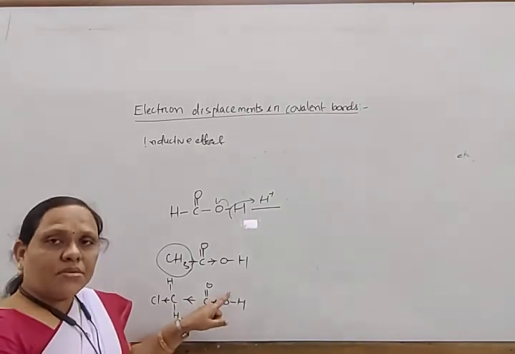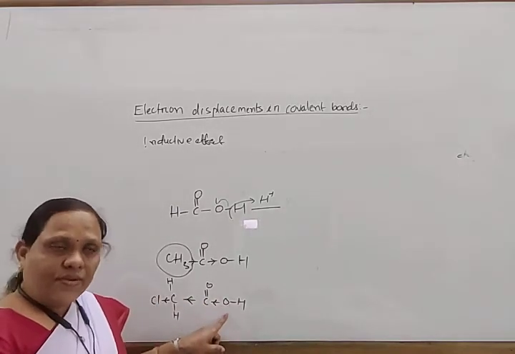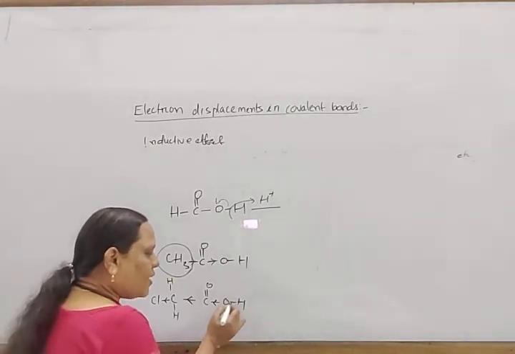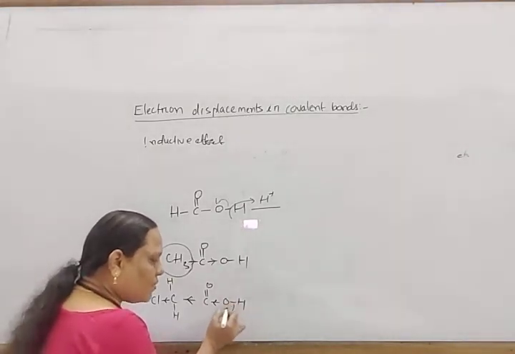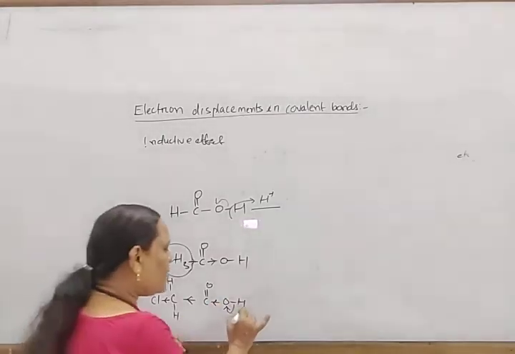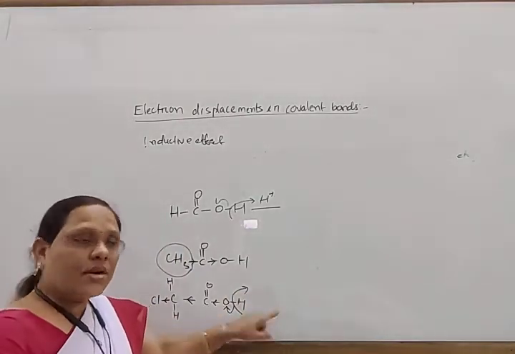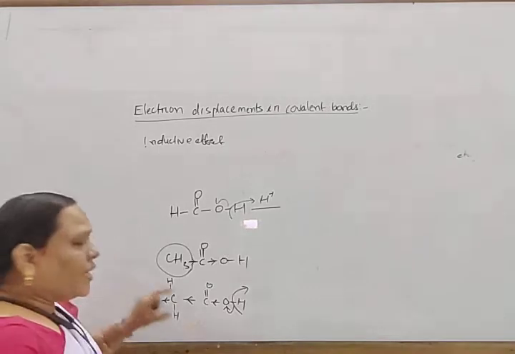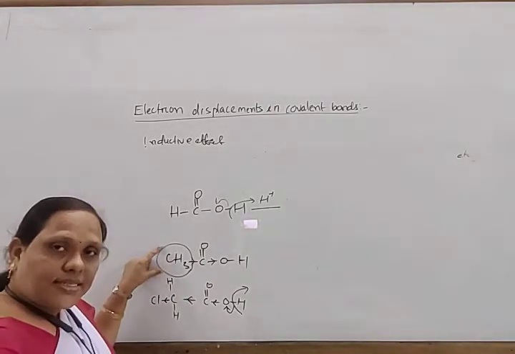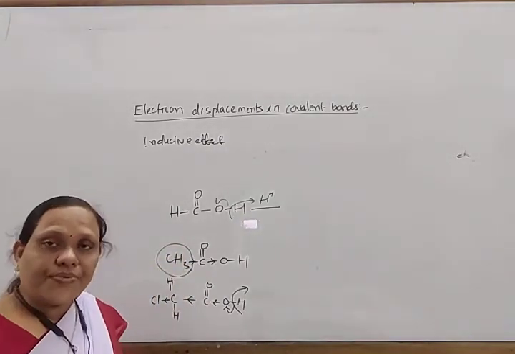As this oxygen becomes partially positive, and oxygen by nature is electronegative, it attracts the shared pair of electrons towards itself. Then the release of H plus becomes easier. In this way, chloroacetic acid is a stronger acid than acetic acid.